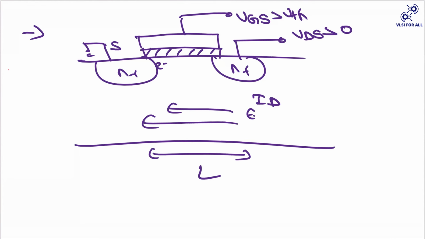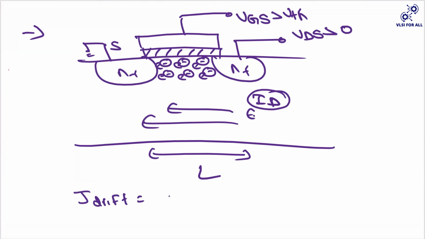Okay, and since I have applied greater than VTH and your VDS is also greater than 0, you will get some kind of channel in between your source and drain. If you observe here, your current direction is from your drain to source, right? You all know Ohm's law, generally it says your J drift will be sigma into your electric field. So this is the point form of Ohm's law, where J is equal to conductivity sigma into your electric field.